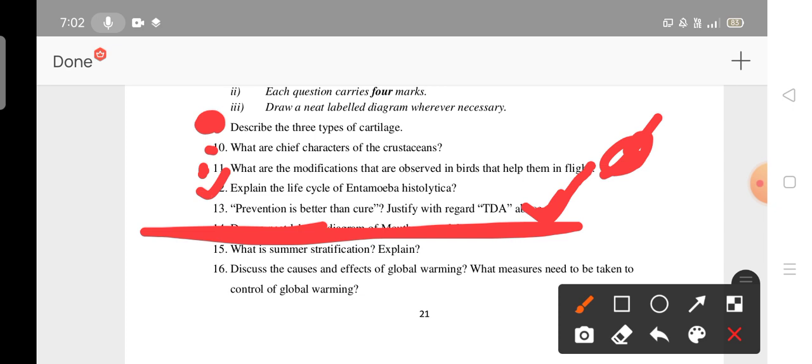Okay. Discuss the causes and effects of global warming. Sometimes they may ask global warming or otherwise the greenhouse effect. Compulsory, these are two expected questions, gunshot questions. These are all the gunshot questions. There are three types of cartilages, crustaceans, and TDA, tobacco induced, okay, and global warming, greenhouse effect. These are the gunshot questions in your examination. It is clear, na? Okay.